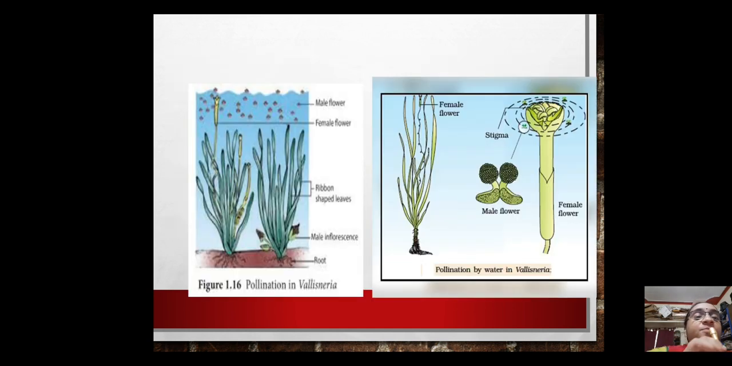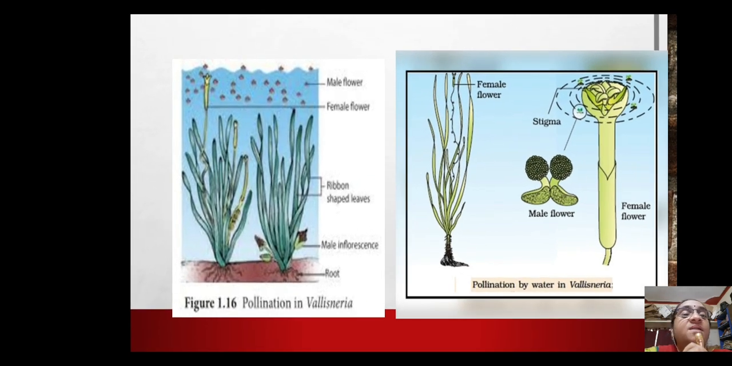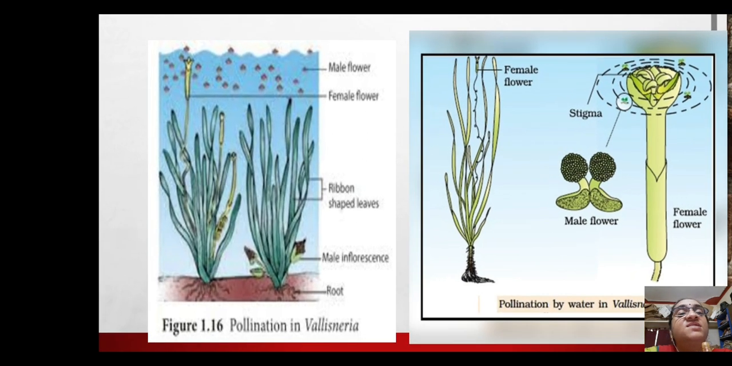Now, pollination by water. Pollination by water can occur in Vallisneria, Zostera and others. In the first picture you are seeing the female flower, which has a very long stalk reaching the surface of the water. And the male flower has anthers, and within them the pollen grains, which float on the surface of the water and reach the female flower.